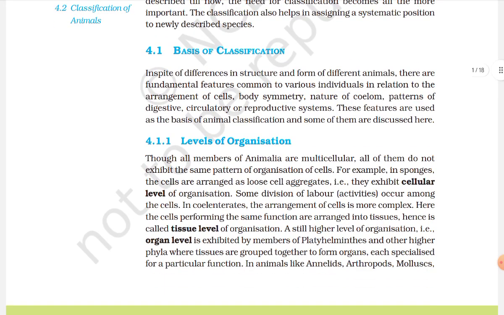Basis of classification. In spite of differences in structure and forms of different animals, there are fundamental features common to various individuals in relation to the arrangement of cells, body symmetry, nature of coelom, pattern of digestive, circulatory, and reproductive systems. These features are used as the basis of animal classification, and some of them are discussed here.